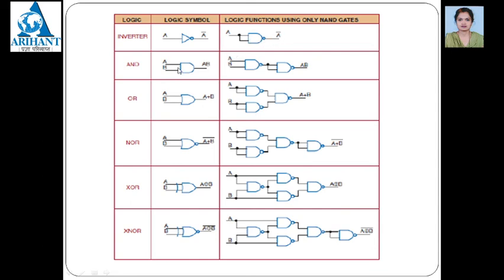For a NAND gate there are two inputs. For an AND gate there is a logical multiplication. The same can be represented by two NAND gates. The OR gate can be represented by using NAND gates. Likewise, the NOR gate can be represented by these four NAND gates. XOR gate and XNOR gate also can be represented by NAND gates. This we can represent by using the Boolean expression solve.